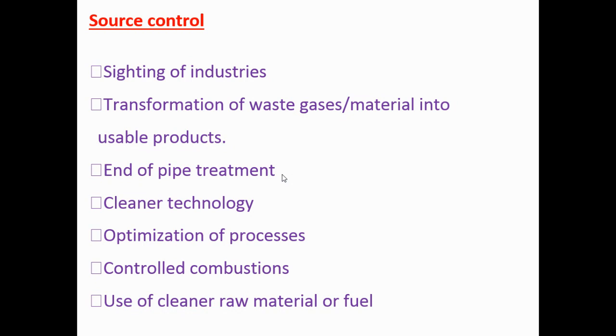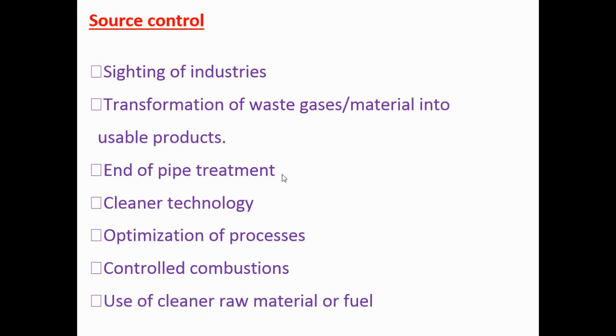For example, the pollutant generated in a steel plant can be used as a raw material for a fertilizer plant. Before releasing to the environment, we can reuse the end product of the pollutant as a raw material. This is called end of pipe treatment.